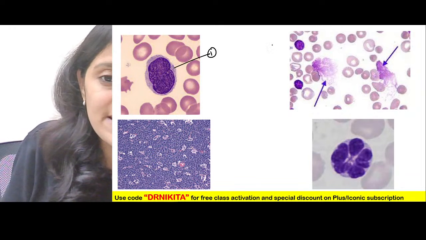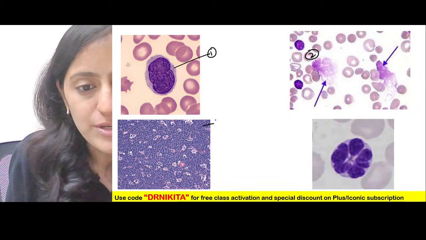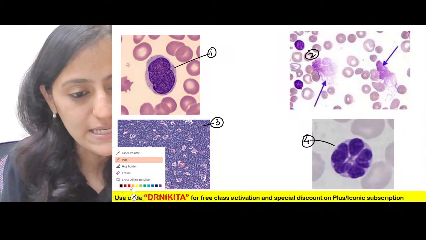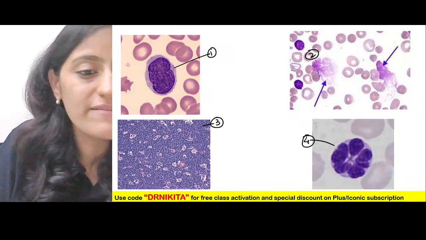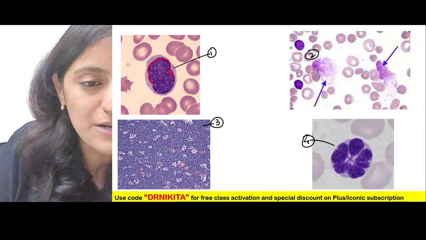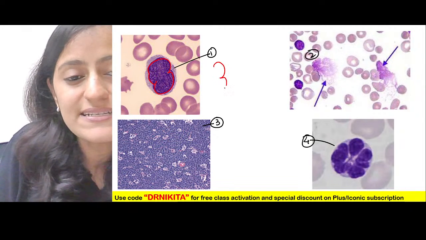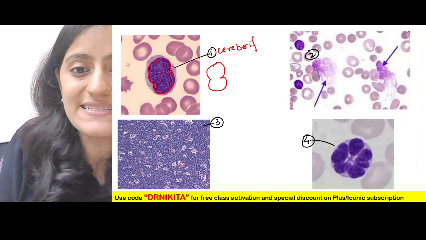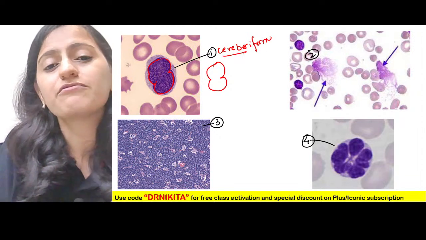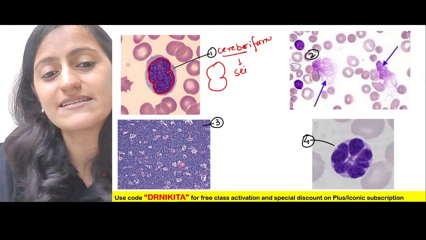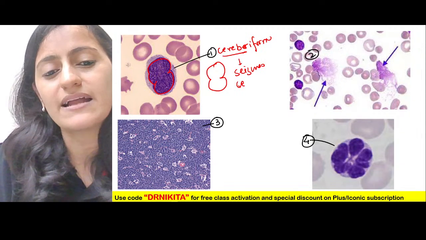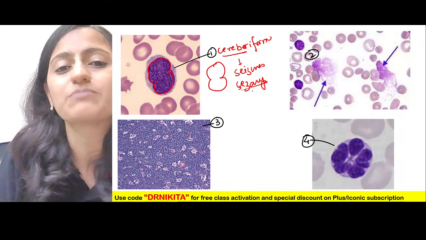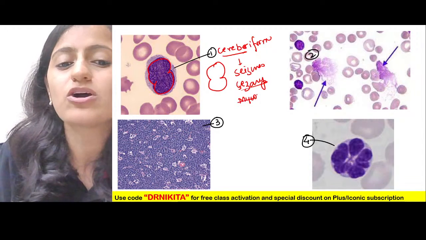Some important images here, 1, 2, 3 and 4. Very, very important images that are frequently asked in the exam. What are we seeing here? The cell here has this cerebriform appearance. The nucleus is cerebriform. From the cerebral cortex we have the seizures. So remember that is Sezary syndrome, which is basically the blood counterpart of mycosis fungoides.